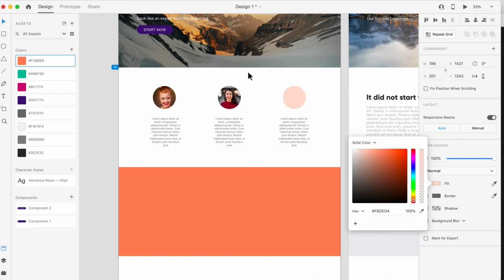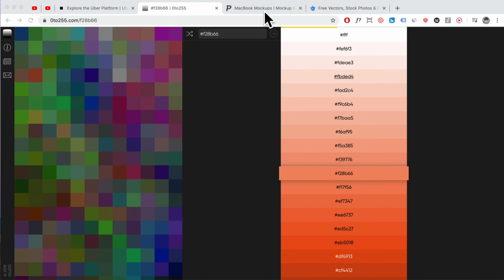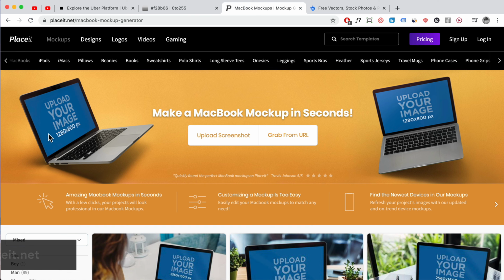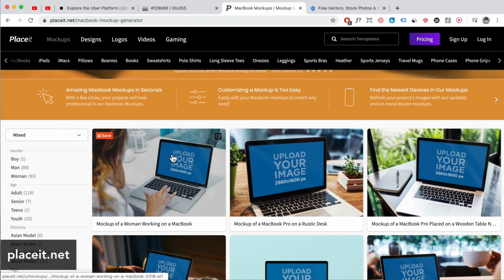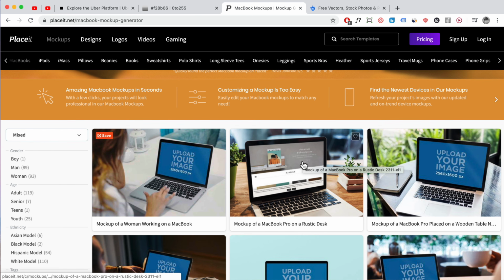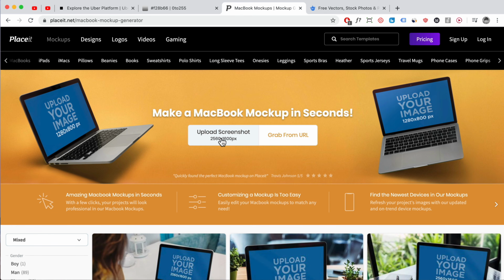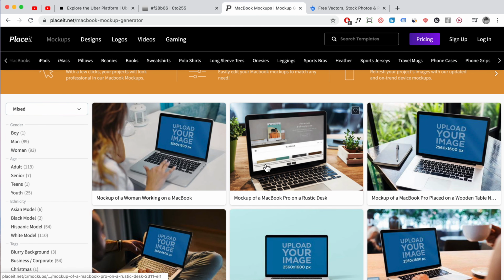Okay, so now the next tool that I like is also this one over here. I don't use it too much, but you might find it useful. For example, you've probably seen some websites where you've got an image inside a laptop, and essentially what you need to do is just upload the screenshot of it, and then it will place it in here for you, and then you can download it.